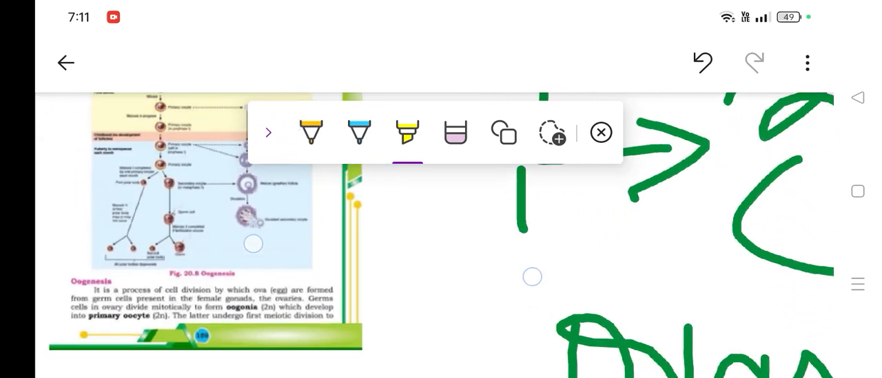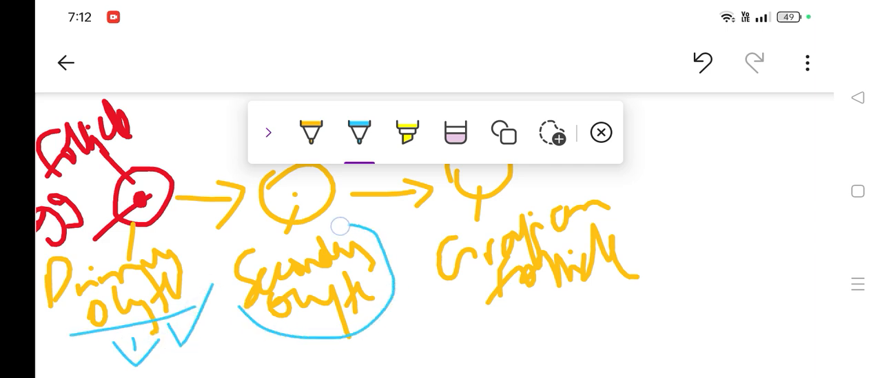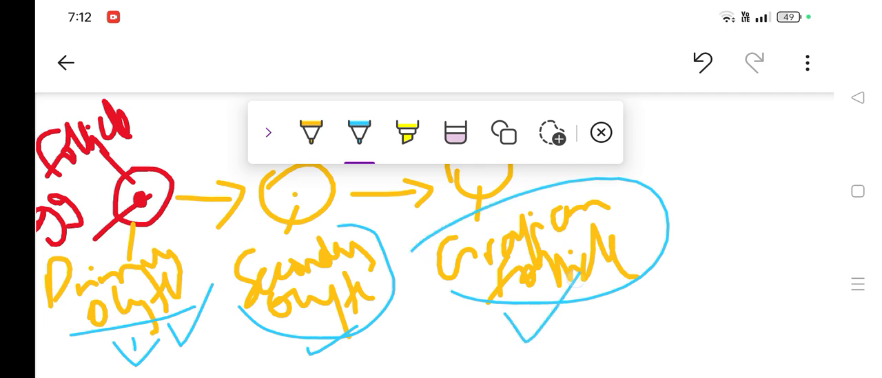Let me just explain what they are saying. The primary follicle is also termed the primary oocyte, which I've written directly. Then it goes to the secondary oocyte. After that we have the vesicular follicles or Graafian follicles; both names are given. In this one you'll see fluid-filled cavities present.